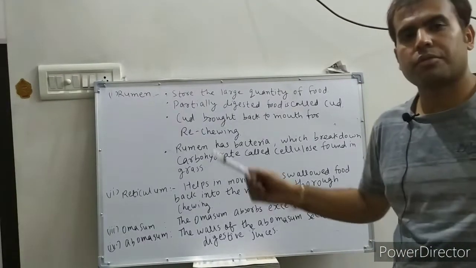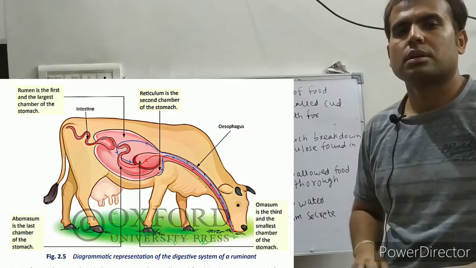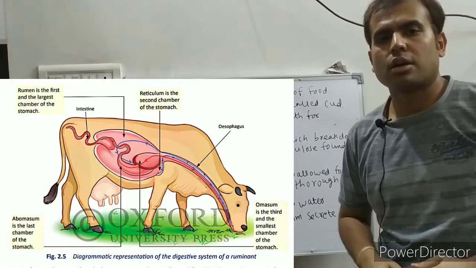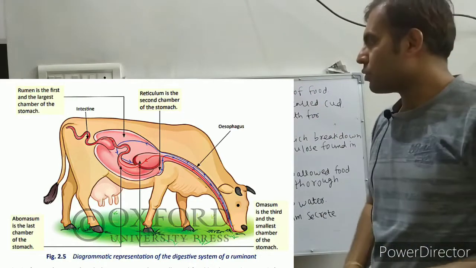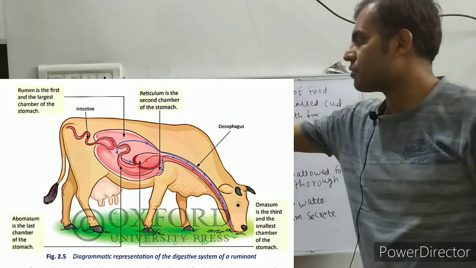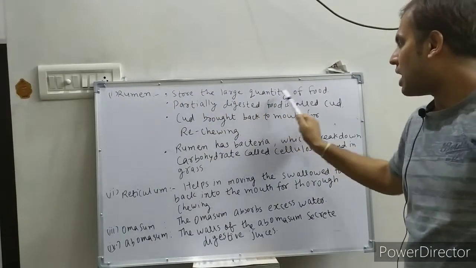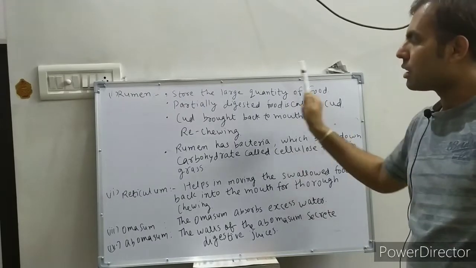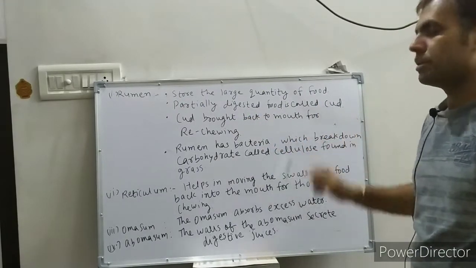This is the figure of the digestive system of a ruminant. You can see there are 4 chambers. The 4 chambers of the stomach in ruminants are: first, rumen. Rumen stores a large quantity of partially digested food named cud.